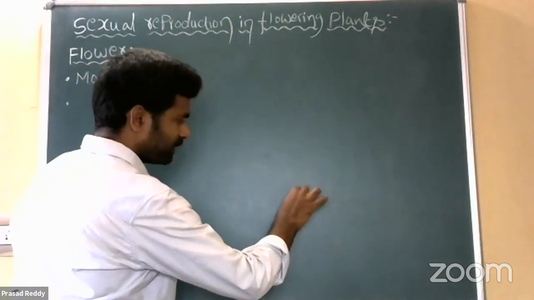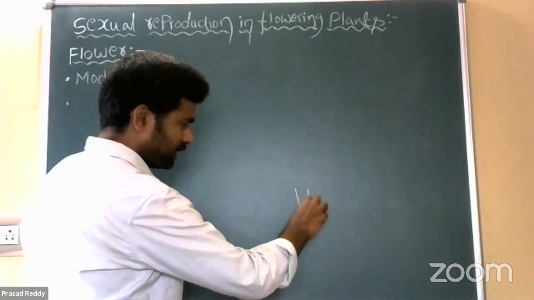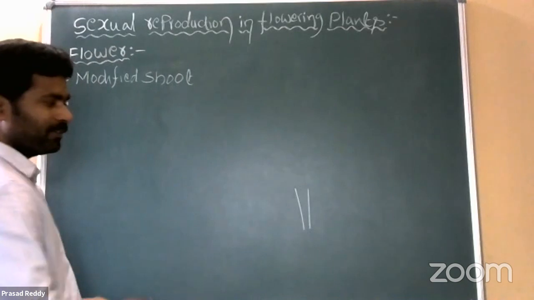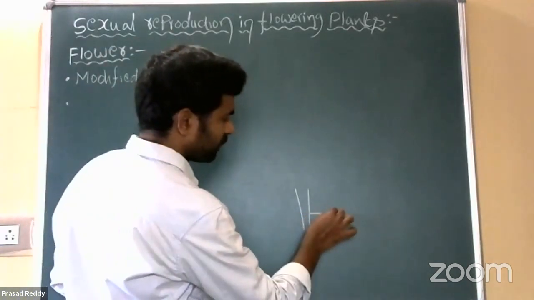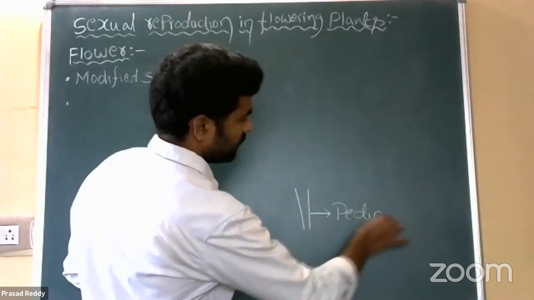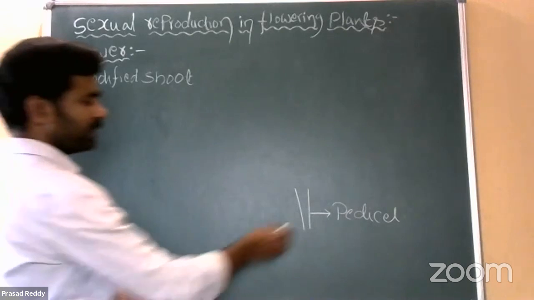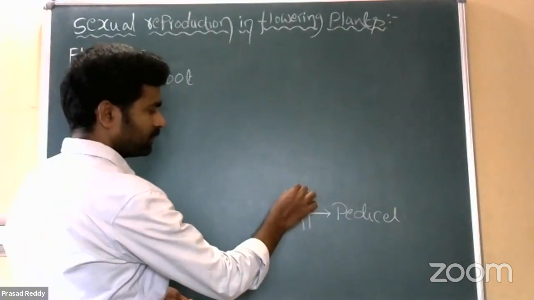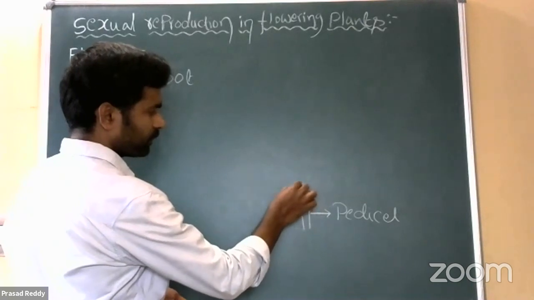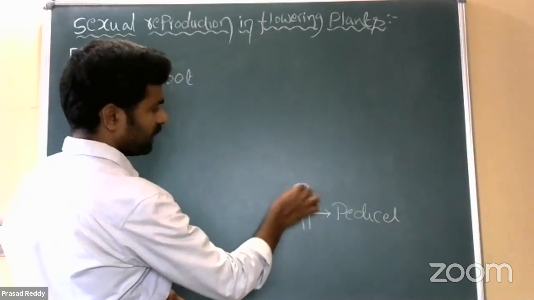First, what is a flowering plant? Now we will see how the flower originates on the shoot. The tip of the shoot gradually turns into the stalk of the flower. What is the stalk of the flower? Pedicel. Am I right? The stalk of the flower is called the pedicel. See, the tip of the pedicel becomes swollen. That swollen part is called the thalamus.